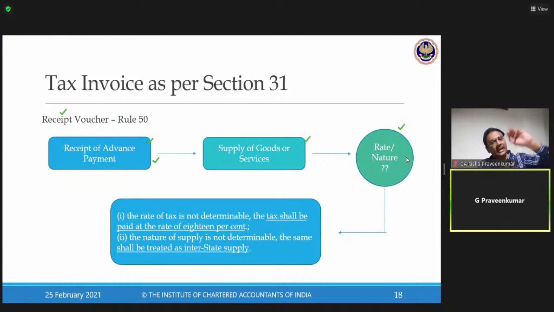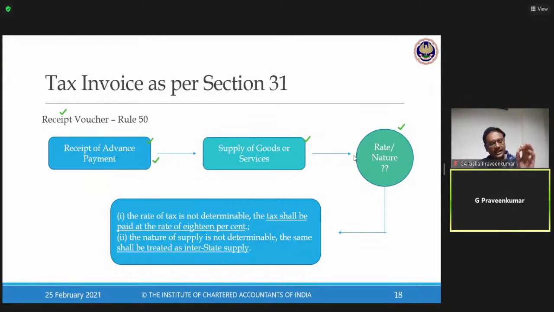I need to pay tax. Sir, I am ready to pay tax, but I don't know what is the rate. I don't know whether it is for a supply in the state of Maharashtra, in the state of Haryana, in the state of Tamil Nadu, in the state of Telangana, or in the state of Kerala, in the state of Odisha. Sir, I don't know. That is where Rule 50 says, when you don't know what is the rate of tax applicable, you don't know whether it is an intrastate or interstate, they say, consider that the rate of tax is 18%, consider that it is an interstate supply and issue a receipt voucher.